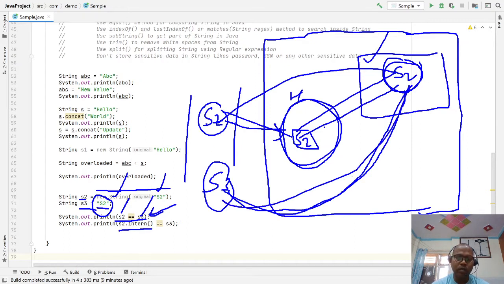In this case both are true. Now this S2 also has an option to intern, that means they refer to the pool memory. They have a reference here. And if you want to refer S3, S3 also refers to the same variable. Now in this case both are true.